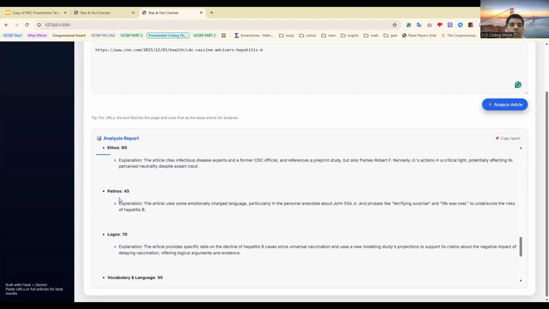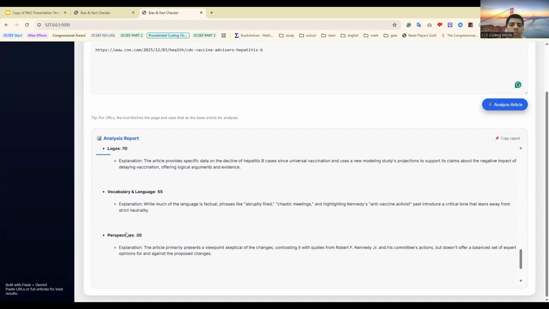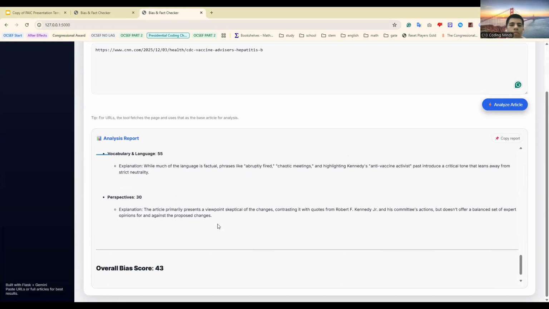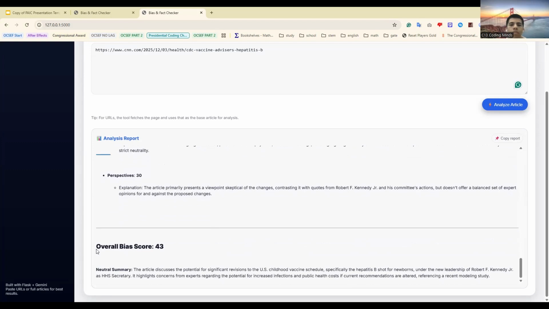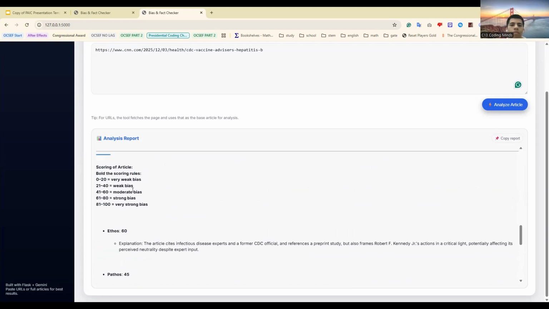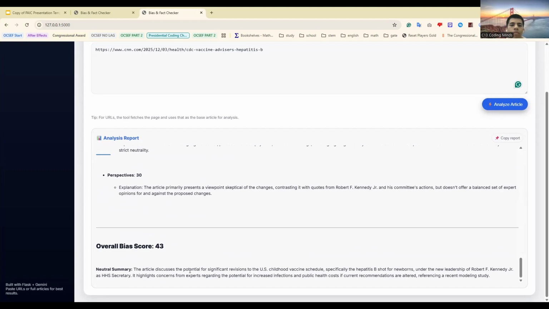It grades it based off of ethos, pathos, logos, vocabulary and language, as well as perspectives, accompanied by a small explanation as to why it grades it that way. In the end, it gives an overall bias score, and in this case, we can see it's 43, or moderately biased, and a neutral summary so that the user can take away an actual neutral summary and a more reliable source.